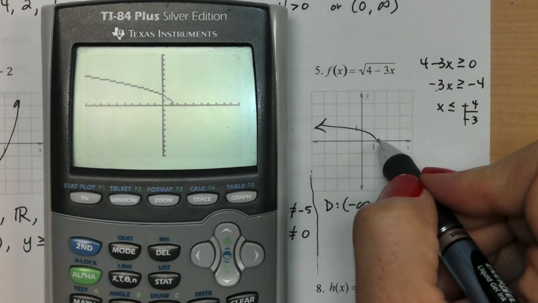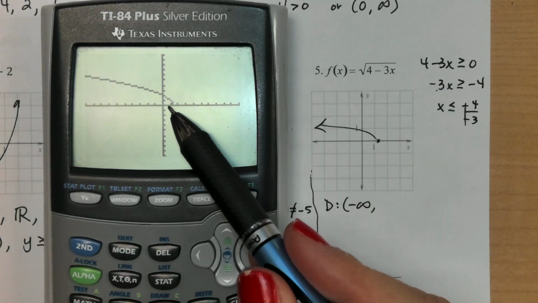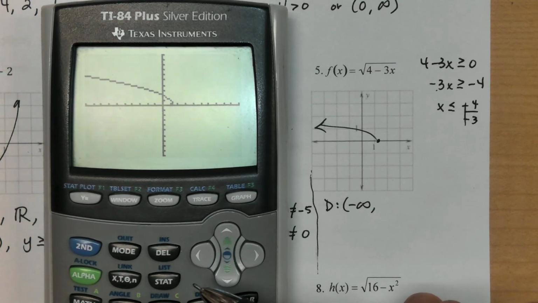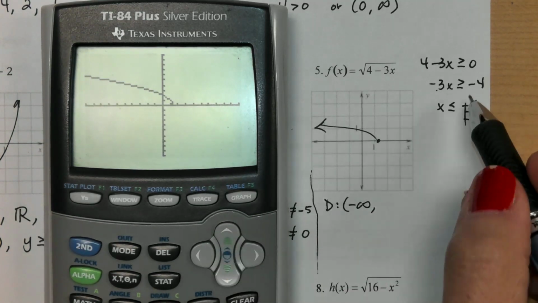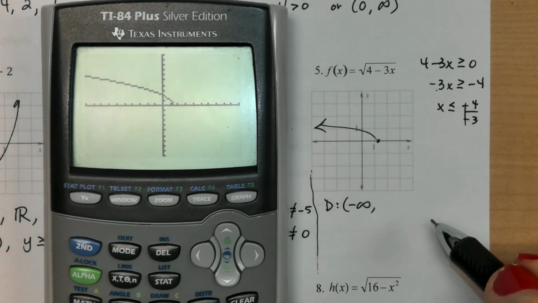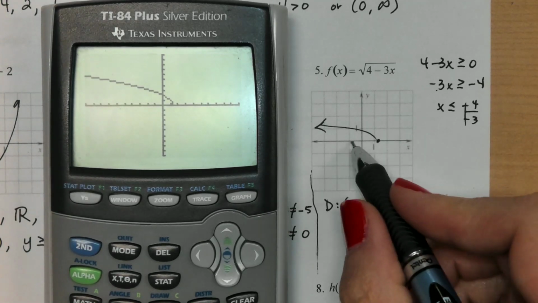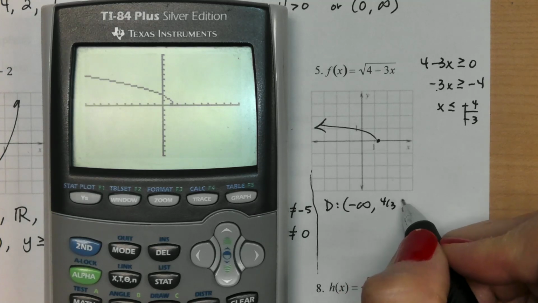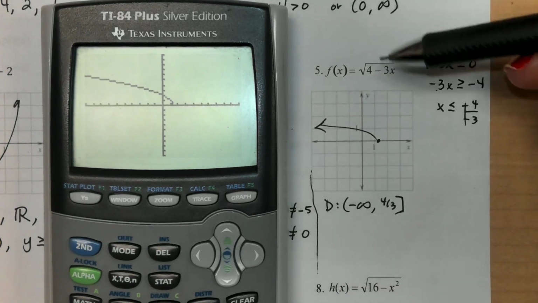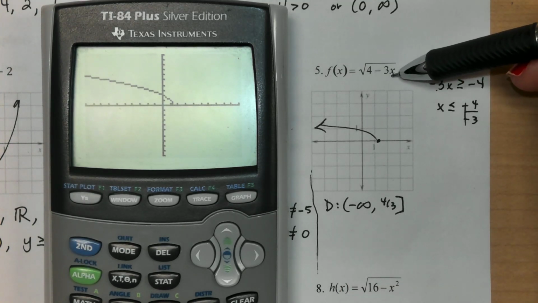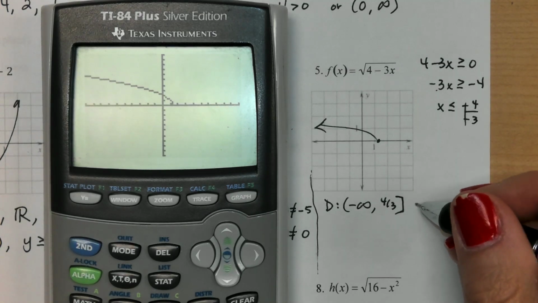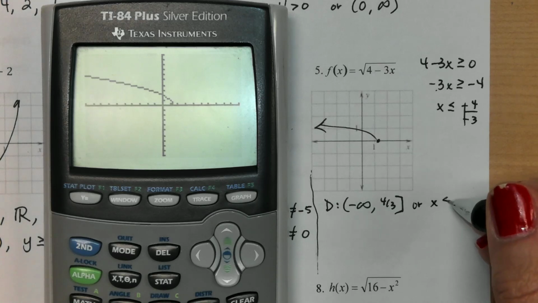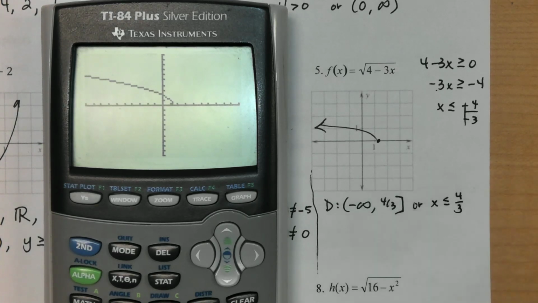That's why it looks like it's a little bit past that 1. It didn't hit exactly on that 1, it went past it, because it's at 4/3, it's not really at 1. So that's going to go all the way up to 4/3. And we're going to include that because that is a number I could plug in here to make that equal 0. Another way to write it is you could say x is just going to be less than or equal to 4/3. That would be another way.